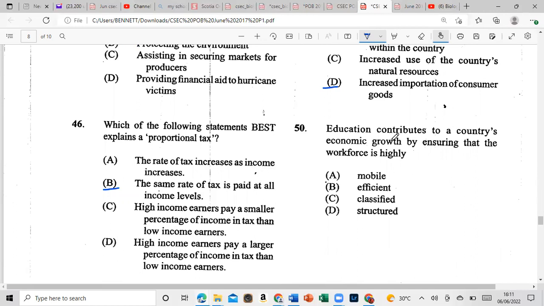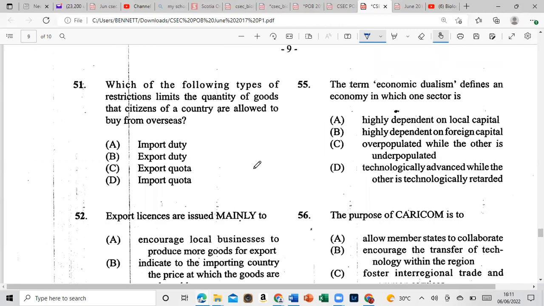Education contributes to a country's economic growth by ensuring that the workforce is highly mobile, efficient, classified, or structured. And that is efficient. All right. So education, with efficiency, contributes to the economic growth of this country. All right, let's move on to 51. Which of the following types of restriction limit the quantity of goods that citizens of a country are allowed to buy from overseas? Is it the import duty, the export duty, the export quota, or the import quota? And that would be D. If you said D, you are correct, the import quota.